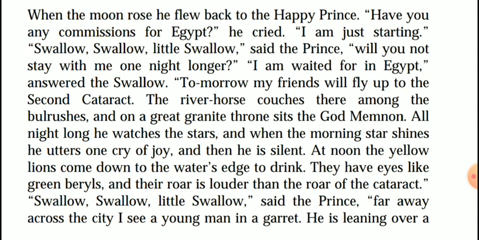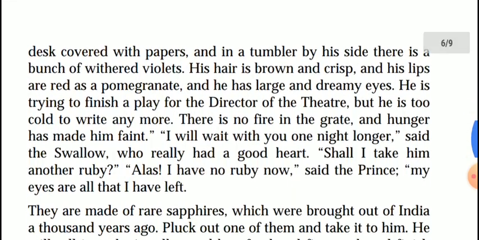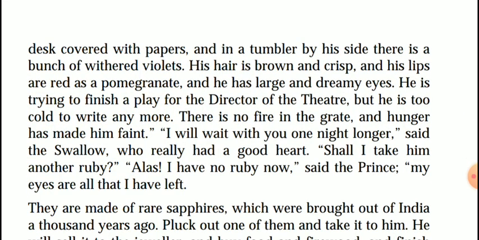"Swallow, swallow, little swallow," said the prince, "far away across the city I see a young man in a garret. He is leaning over a desk covered with papers, and in a tumbler by his side there is a bunch of withered violets.